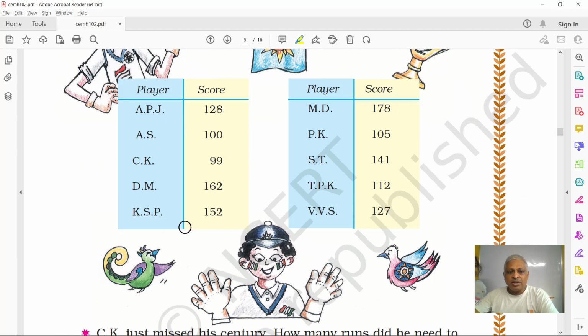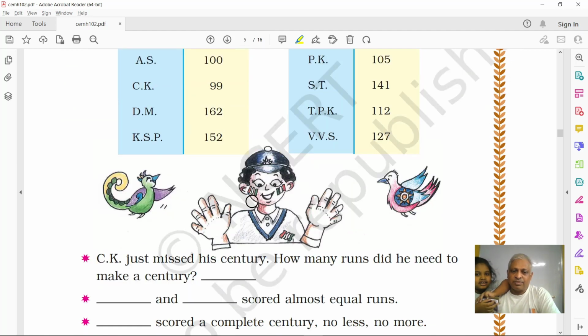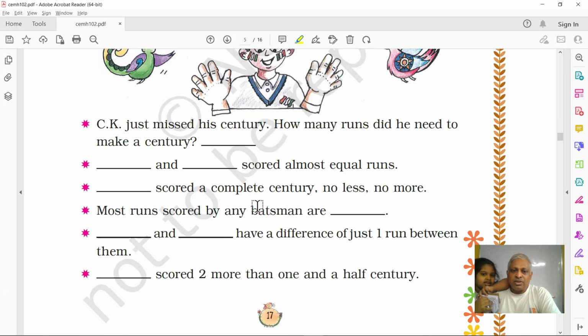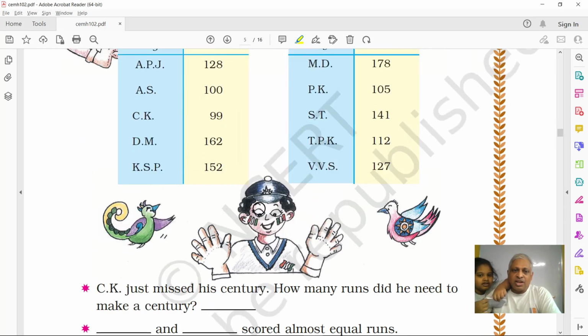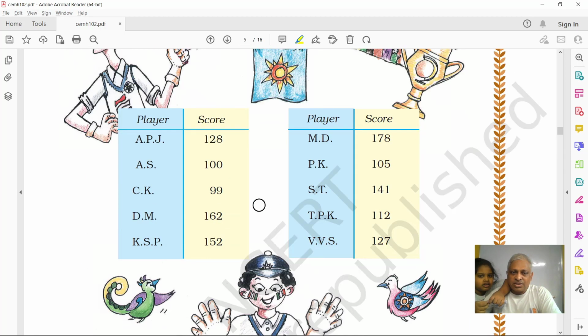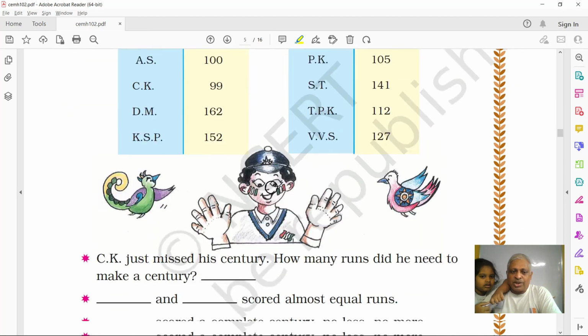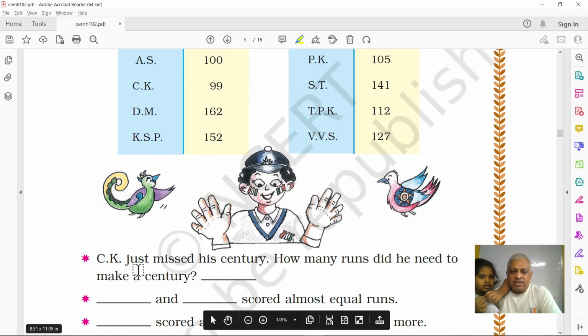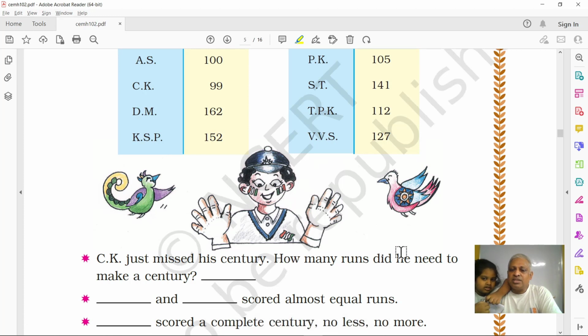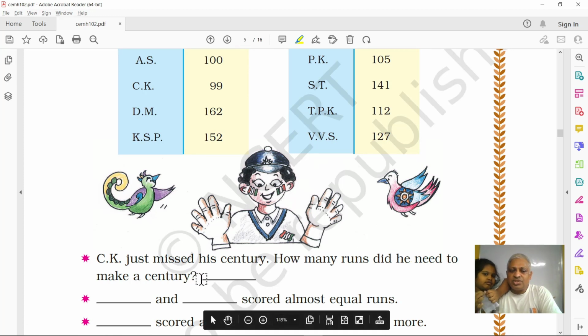Maybe only the scores of some players are mentioned here. Now, let us answer some questions, and the questions are from this scoreboard. Okay? CK just missed his century. How many runs did he need to make a century?